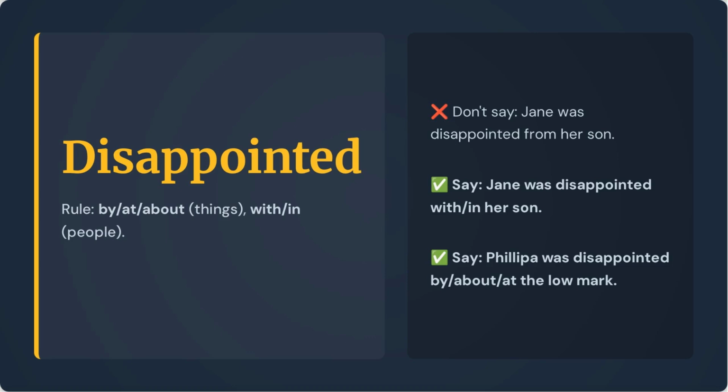For disappointed, use with or in for people. Use by, about, or at for things. For example, Jane was disappointed with or in her son, and Philippa was disappointed by, about, or at the low mark.